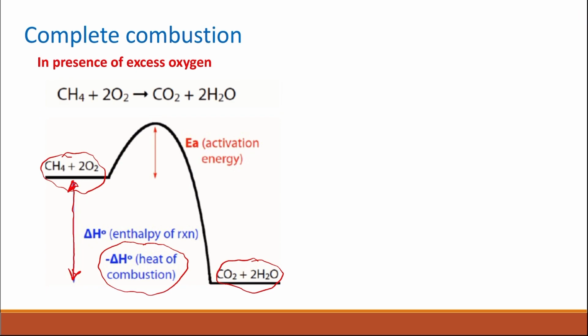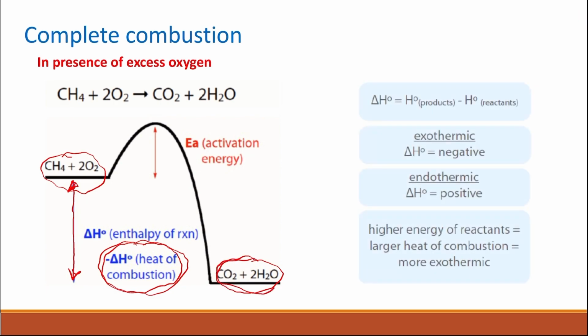The higher the energy of the reactant, or the higher the energy of the hydrocarbon, the higher the heat of combustion, because the products at the end are going to be carbon dioxide and water. So the difference in the energy between the reactants and the products, which is the enthalpy of the reaction, is going to be with a negative sign because the energy of the reactants is higher than the energy of the product. So this is called an exothermic reaction.